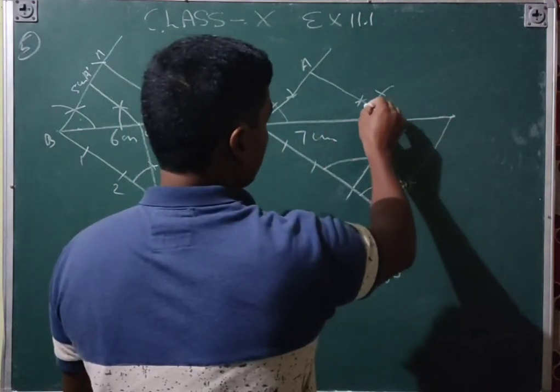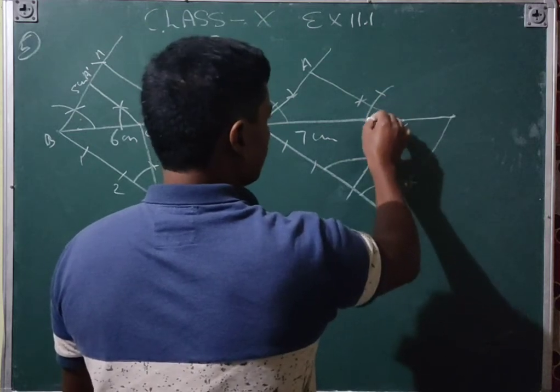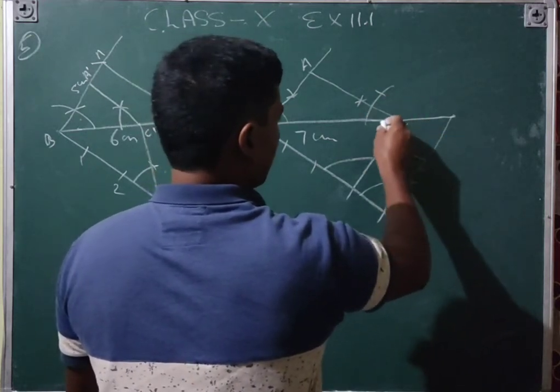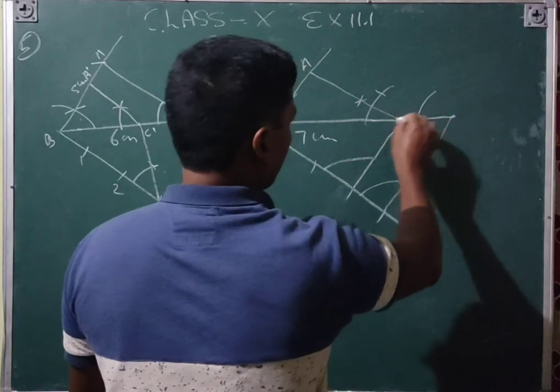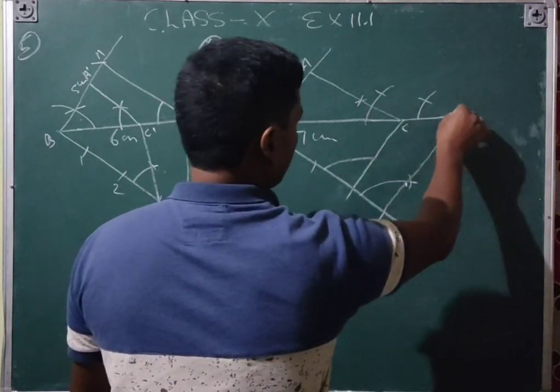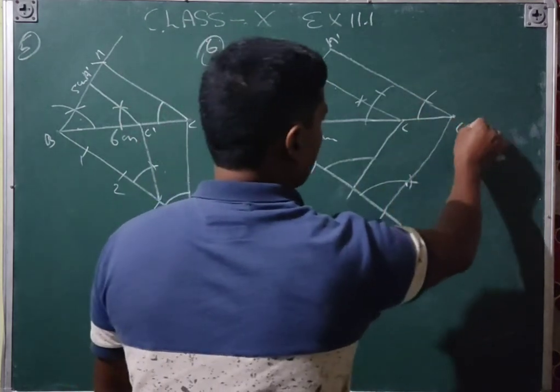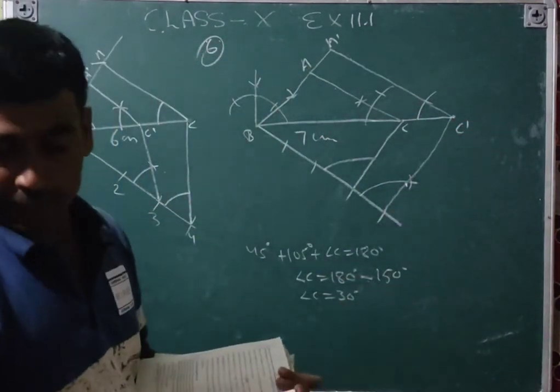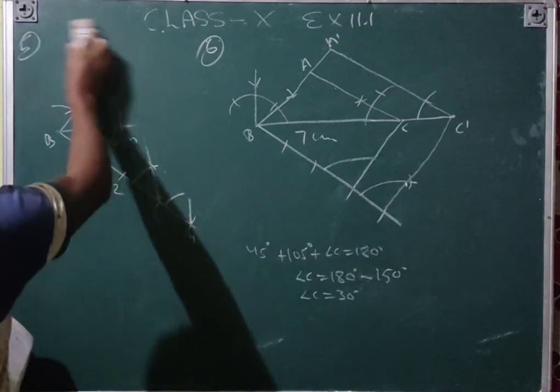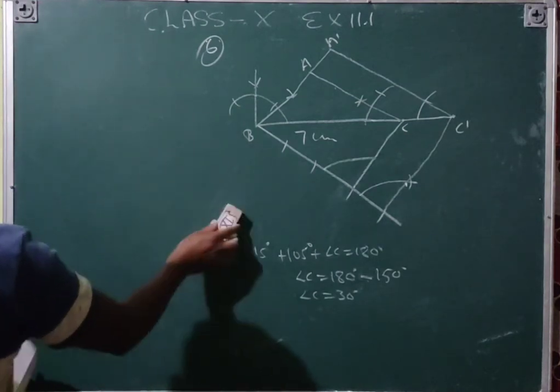Similarly you will do the same work here also. You can take this distance, and then draw here by the same distance. This will be A dash. This must also be parallel. This is C dash. And then the last question is that